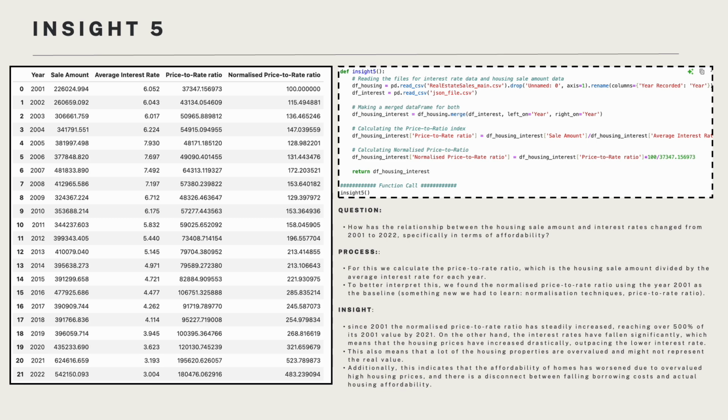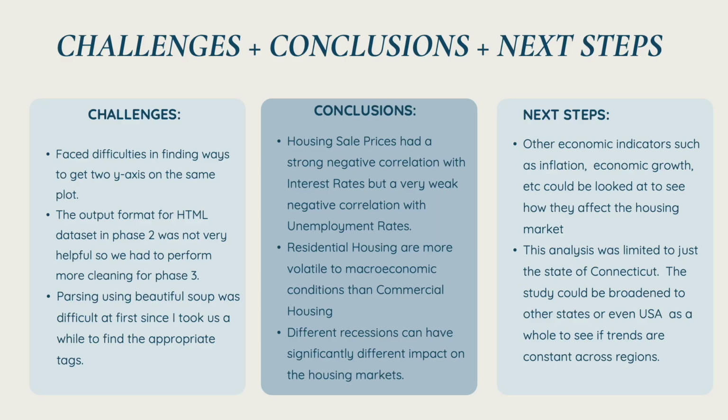For the insights, we found that the normalized price to rate ratio has been increasing steadily, whereas the interest rate has been going down, leading to a disconnect there, and hence we concluded that the affordability of the houses has worsened due to the overvalued high housing prices along with the disconnect which was found in the previous part. In terms of challenges, it was difficult to find ways to get two y-axes on the same plot because we did not know the add trace method, and we had to look through a lot of documentation to find that.